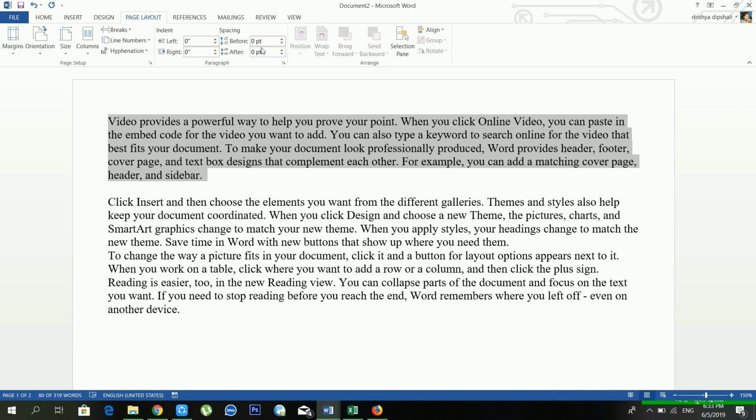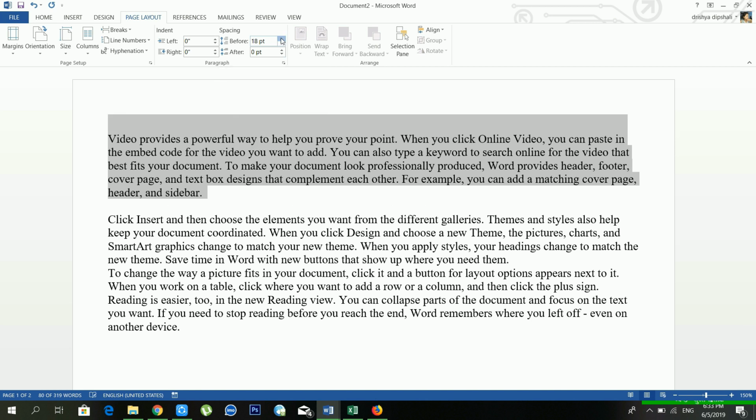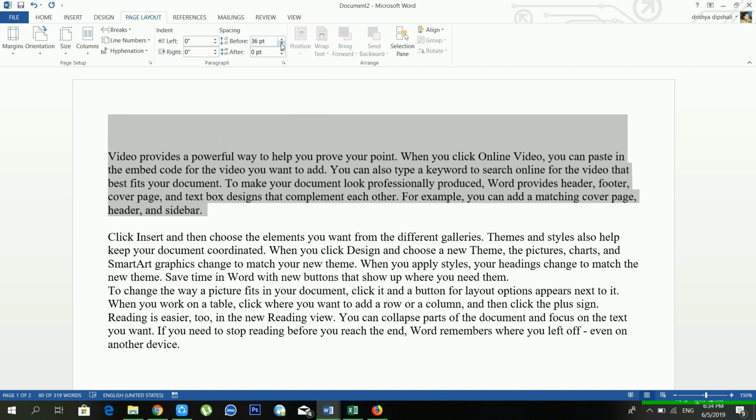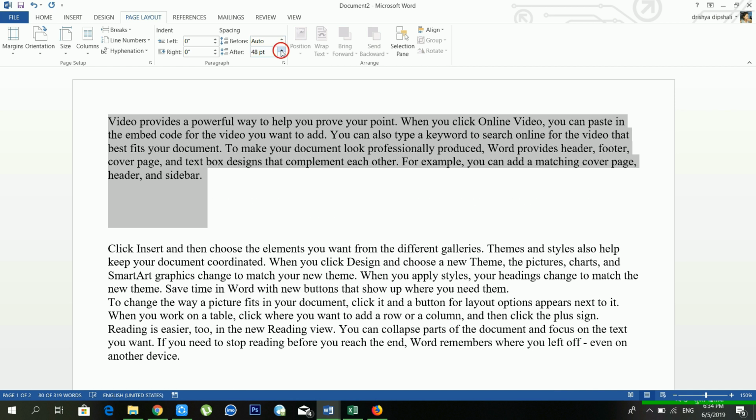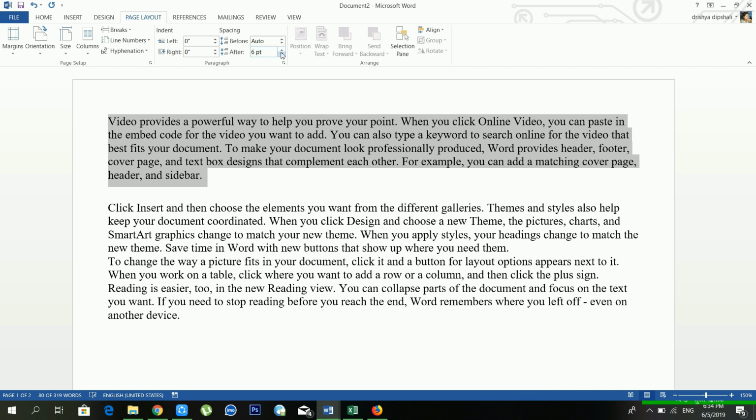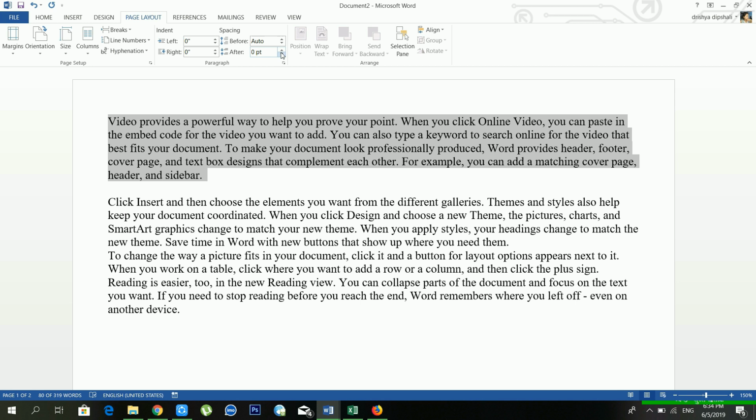Another option available is spacing. From here, if you want to increase and decrease the space of your line, in that case you have to use spacing. So how much space you want to use, from here you can set the space of your paragraph.